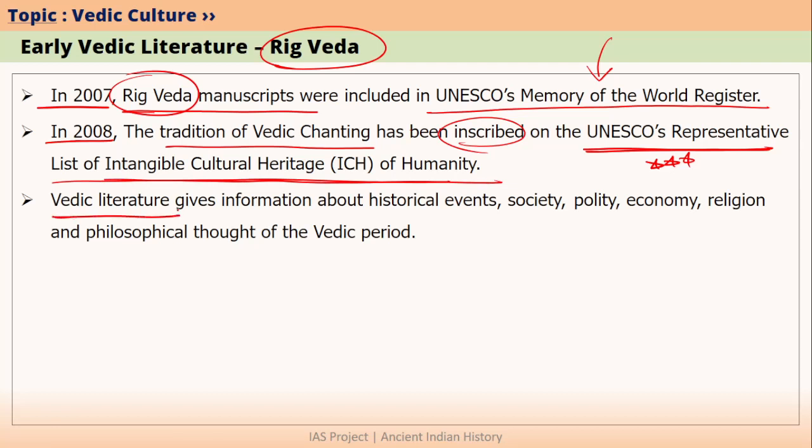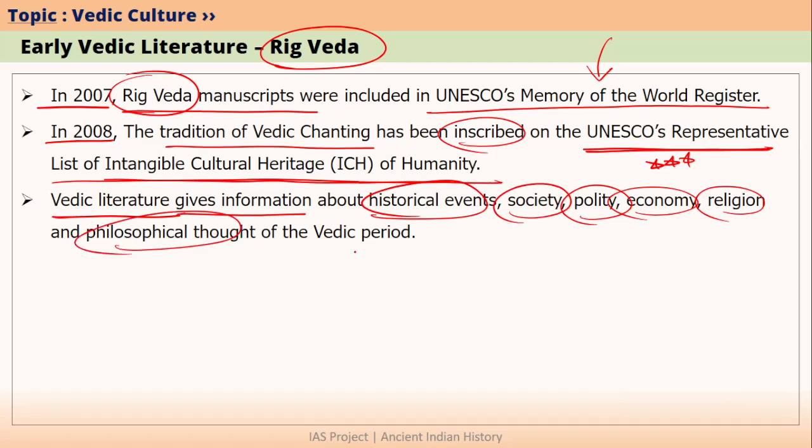So Vedic literature also gives us information about historical events, society, polity, economy, religion, as well as philosophical thought that existed during the Vedic period. So this is why Vedic literature becomes important not only from the point of view of religion, but also from the point of view of history. In our next lecture, we will start with the historical events that were happening during the Rig Vedic period.